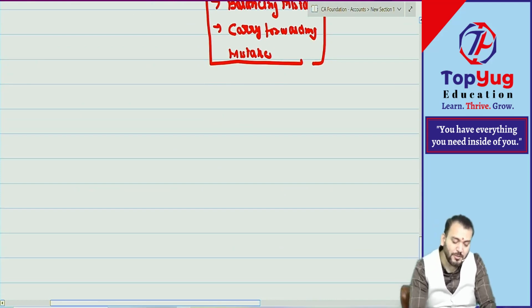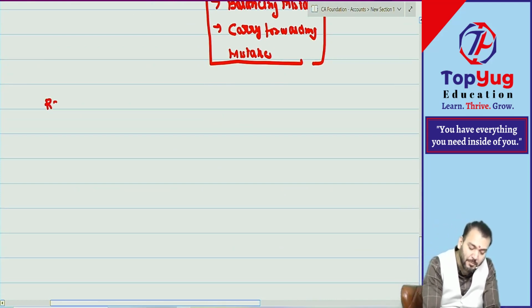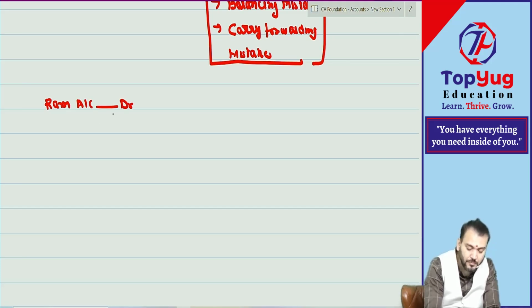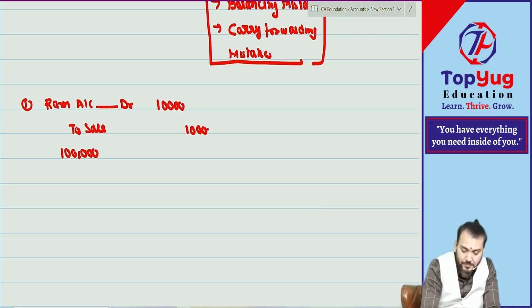Suppose you have done one journal entry, Ram account debit to sales. First transaction, the invoice price was 1 lakh, but you posted with 10,000. Quite possible. This is a mistake, na?